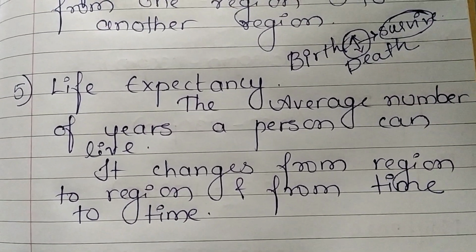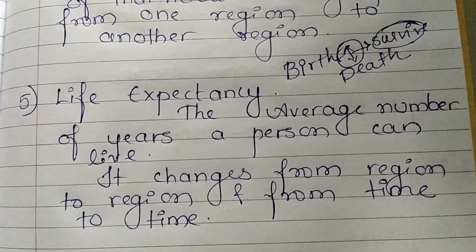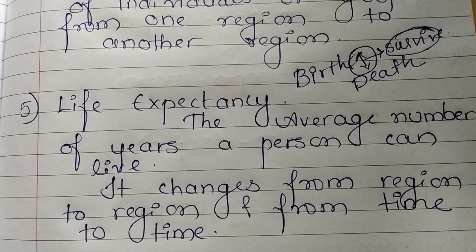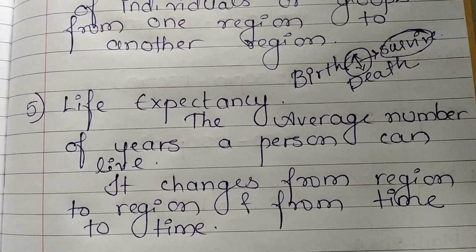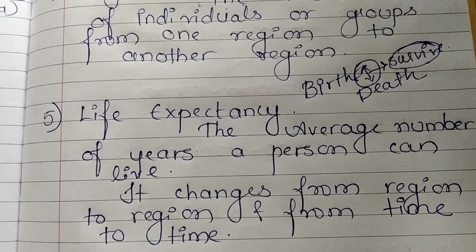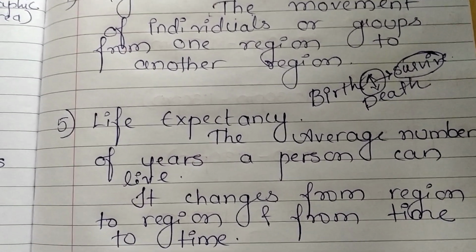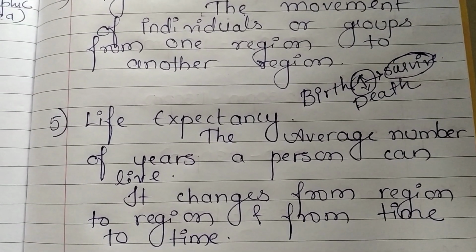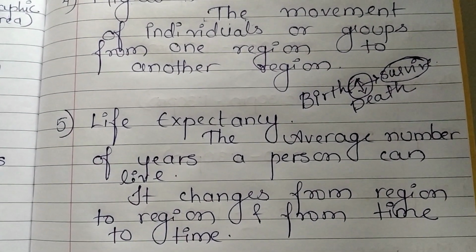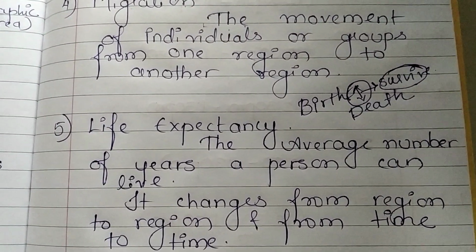Now this life expectancy can change from region to region and from time to time. Suppose a region has a very favorable, pleasant climate; in such an area the life expectancy is more. If a region is like a desert or has high snowfall, such regions are not suitable for human settlement, so in that place the life expectancy will be less.